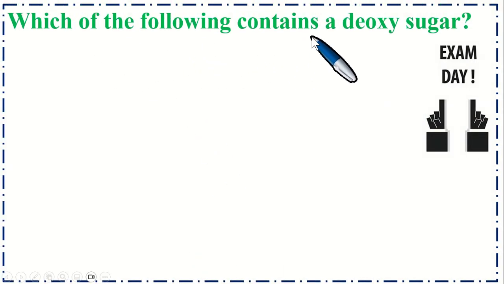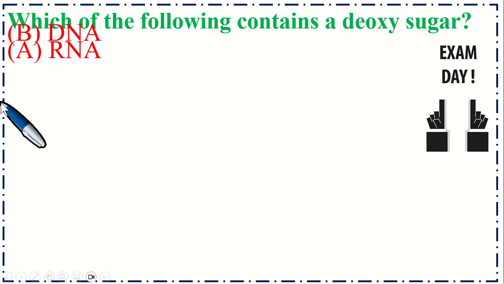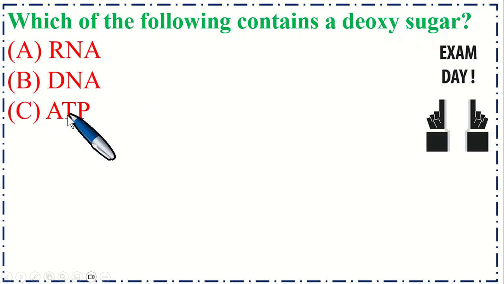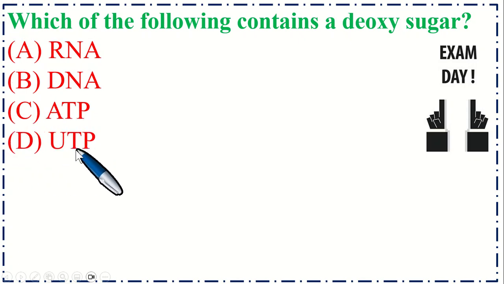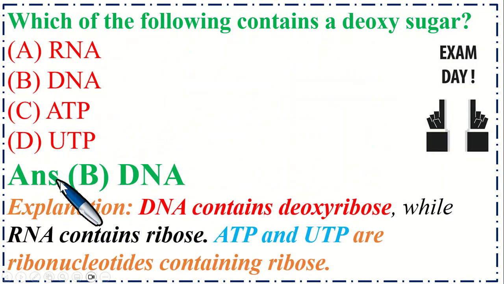Which of the following contains a deoxy sugar? Option A RNA, B DNA, C ATP, and option D UTP. So the correct option is B, DNA, deoxyribonucleic acid. DNA contains deoxyribose while RNA contains ribose. ATP and UTP are ribonucleotides containing ribose.